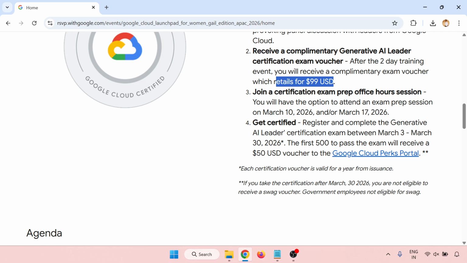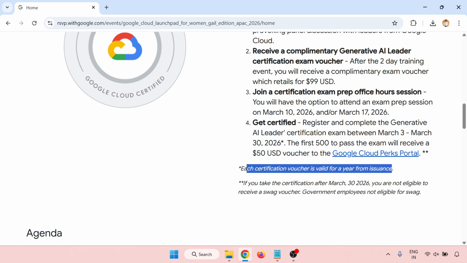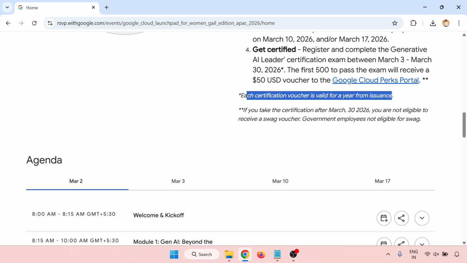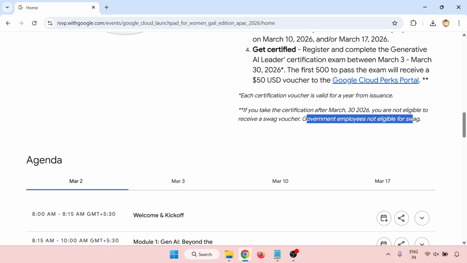So join the certification prep and office hours. These will be on 10th March and 17th March. Get certified: register and complete the Generative AI Leader certification exam between March 3 and March 30th. The first 500 to pass the exam will receive a $50 voucher for the Google Cloud Perks portal. Each certification voucher is valid for a year from issuance. If you take the certification after 30th March, you are not eligible to receive the swag voucher, and government employees are not eligible for the swag.